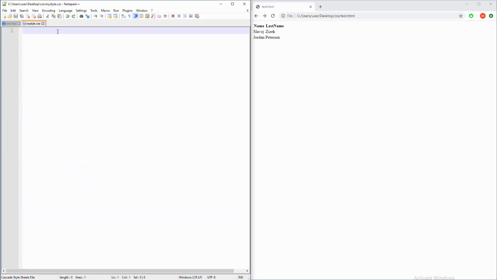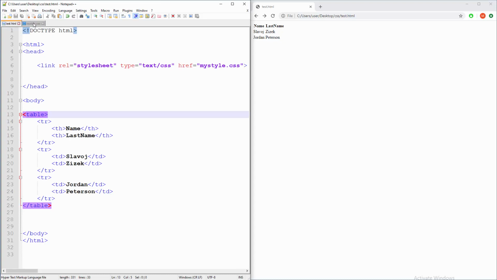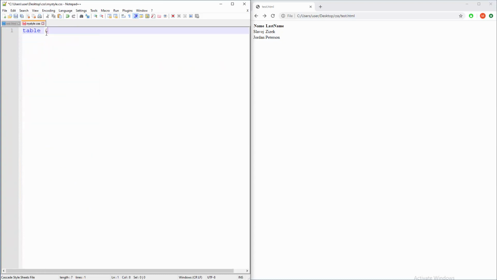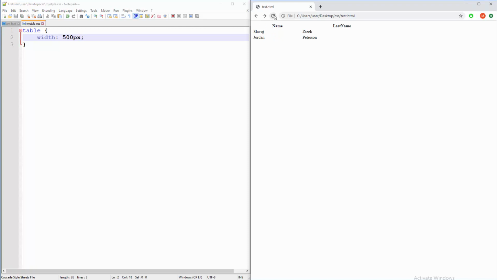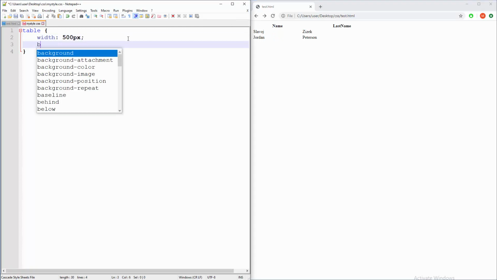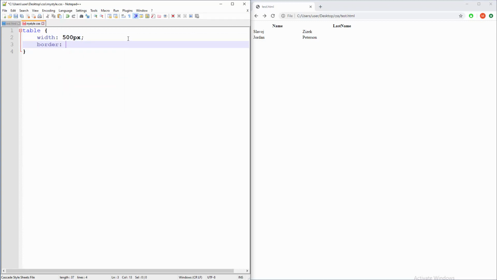Because we don't use any kind of ID or class for table, then it's just enough to type table here. Okay, and let's set width first in pixels or in percents, 500 pixels. There you go. And what about border? Well, we're gonna say border 2 pixels, for example, blue. But is that enough? No, because we need to state style of border. Well, that will be solid.